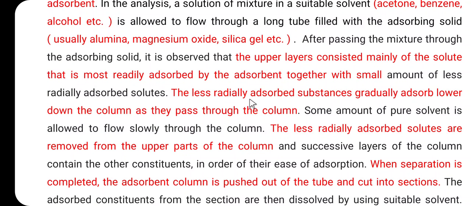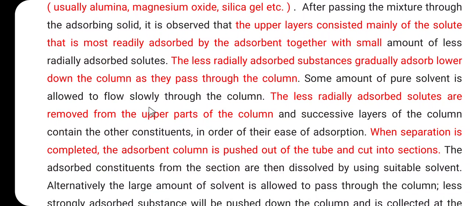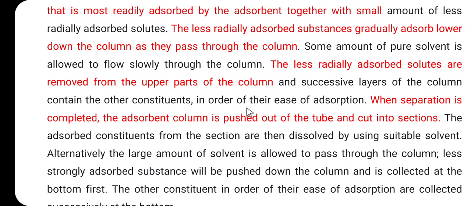So, here the less readily adsorbed substances gradually adsorb lower down the column as they pass through the column. Some amount of the pure solvent is allowed to flow slowly through the column. The less readily adsorbed solutes are removed from the upper part of the column, and successive layers of the column contain other constituents in order of their ease of adsorption.